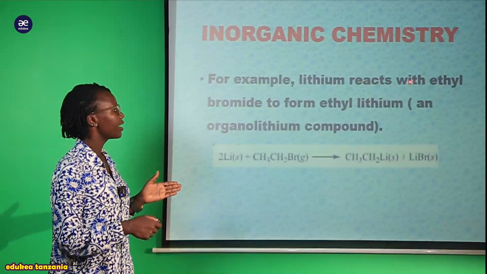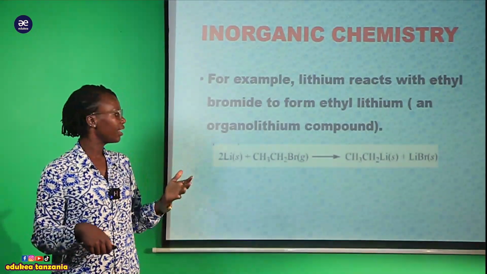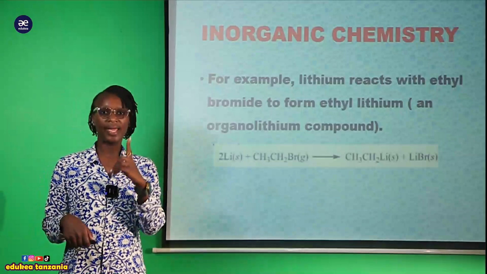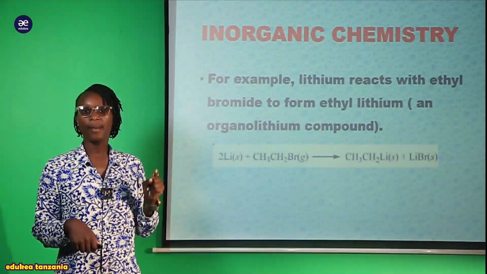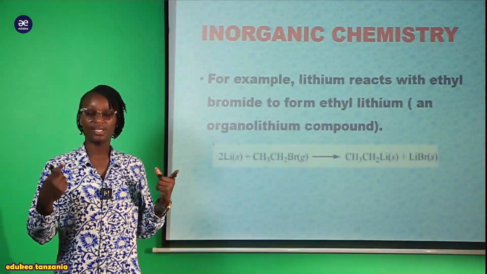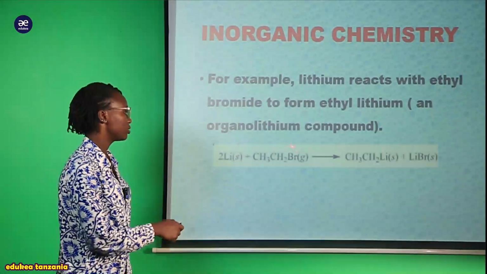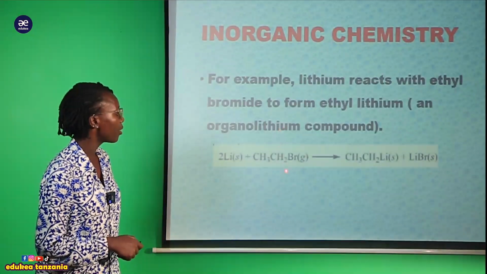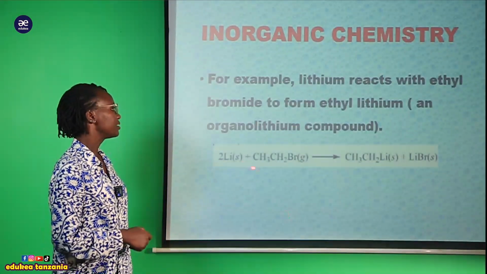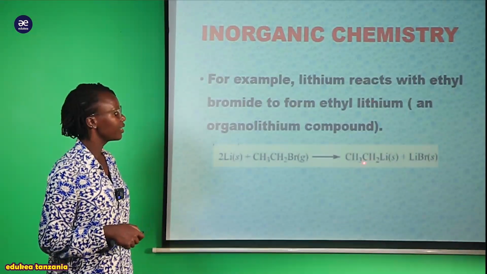Sasa lithium ana react na hii ethyl bromide. Ethyl bromide ina maana ni ethane ambayo imemiss one hydrogen. Sasa alivyo miss one hydrogen ndipo kajiattach bromine, ambayo ni halogen element, therefore inatengeneza organic compound ambayo inaitwa organic halide. So this one is the organic halide ambayo ni ethyl bromide. It reacts with the lithium and therefore finally it tends to form ethyl lithium.